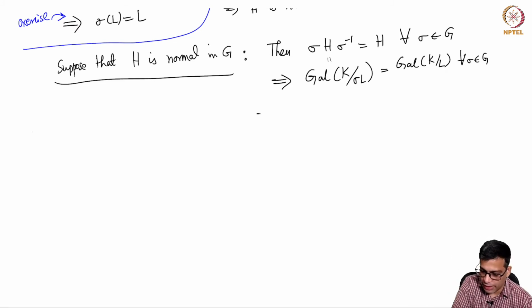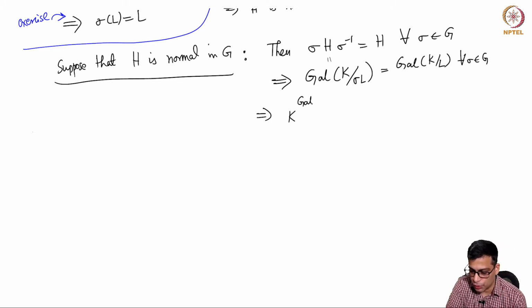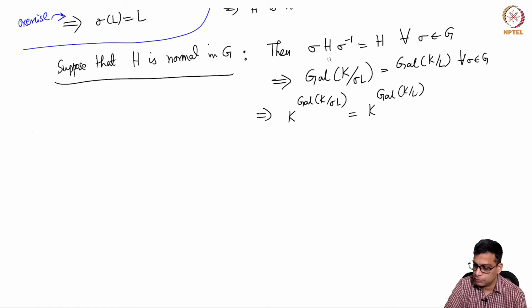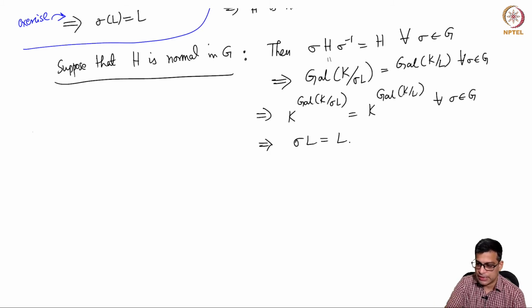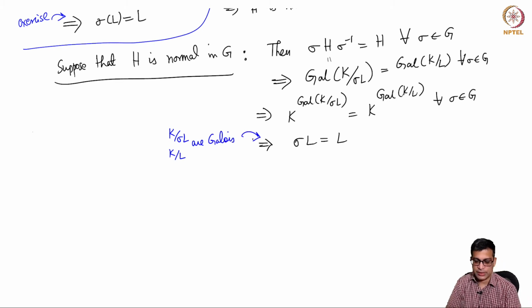But that means, by applying K to the power, these are two groups. This is straightforward, right? If you have two groups, their fixed fields are equal. So K to the power of this is equal to K to the power of this. But this, because of the various facts that we have done in the past and recalled several times, is exactly σL. K^Gal(K/σL) is σL, and K^Gal(K/L) is L. This is of course because K over σL and K over L are Galois. That is required for this implication.